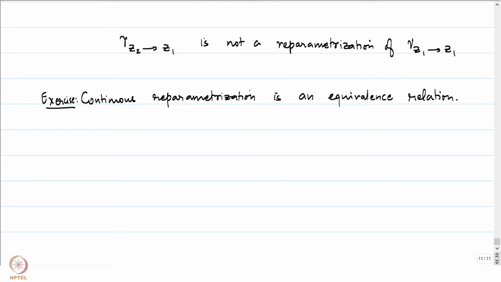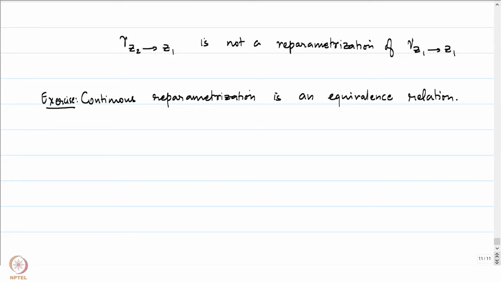A curve gamma is obtained by a continuous reparameterization of itself by considering the identity map, which is related to itself. And if you look at phi inverse, then if gamma 2 is obtained by a continuous reparameterization of gamma 1 through phi, then phi inverse will give us the relevant reparameterization to obtain gamma 1 as a reparameterization of gamma 2.